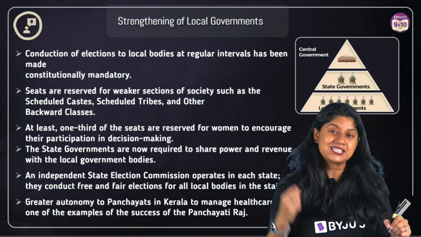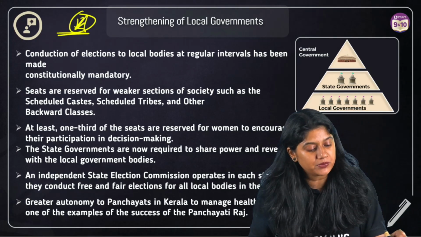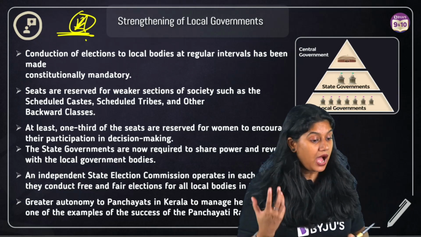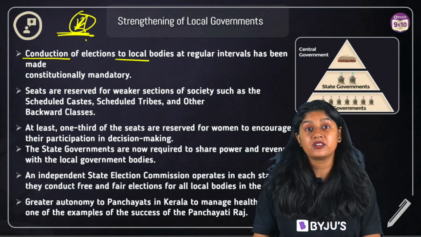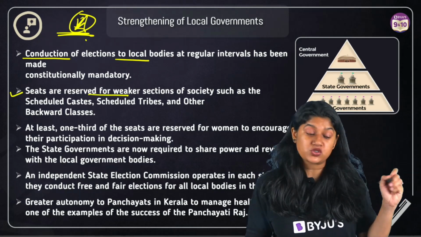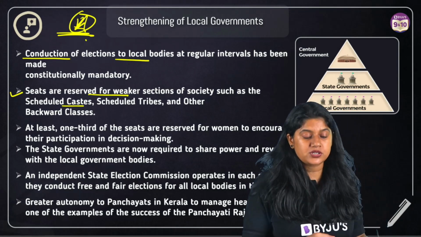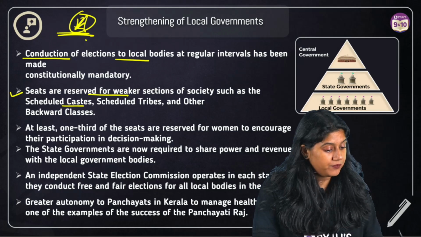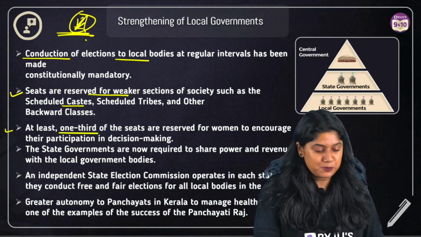How is the government strengthening the local government? Again, a very important question from the exam point of view. Elections of the local bodies are conducted at regular intervals. Seats are reserved for the weaker sections of society: scheduled tribes, scheduled castes, and other backward castes. At least one third of the seats are reserved for women to encourage their participation.